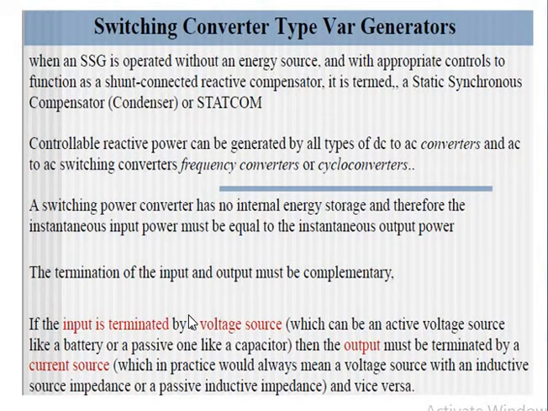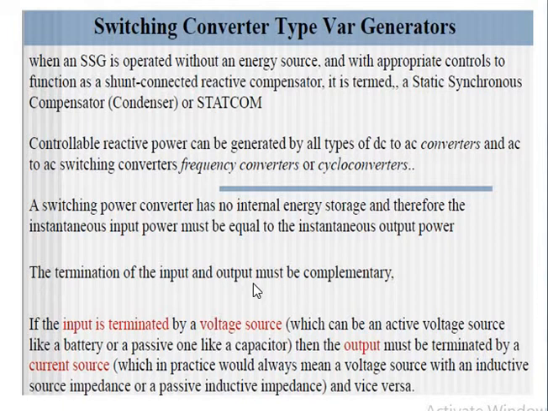And as I have told, the controllable reactive power can be generated by all types of DC to AC converters and AC to AC switching converters such as cycloconverters. Okay, and as this switching power converter, if you are considering the switching power converter alone, that is STATCOM alone, it has no internal energy storage element available with it. It is only a series of switches and the load.